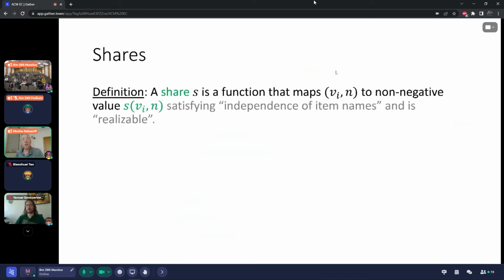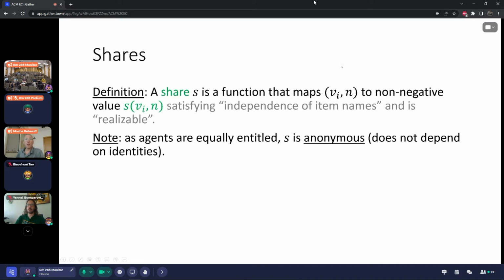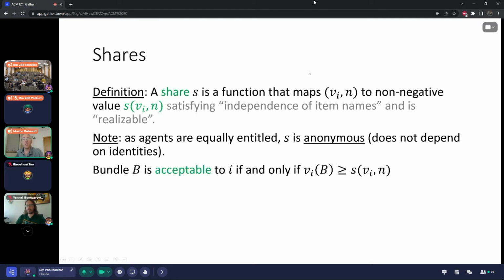So what is a share? An abstract share is a function S that maps a valuation of the agent v_i and the number of agents n to a non-negative share value S(v_i, n). Note that this share definition is a function only of v_i and not the valuations of the others, and can be computed essentially from the knowledge of the agent herself. Note also that S is not indexed by i, so we're using an anonymous function, and this is supposed to capture the fact that all agents are equally entitled in the first place, as there is no reason for the share to be defined differently for different agents.